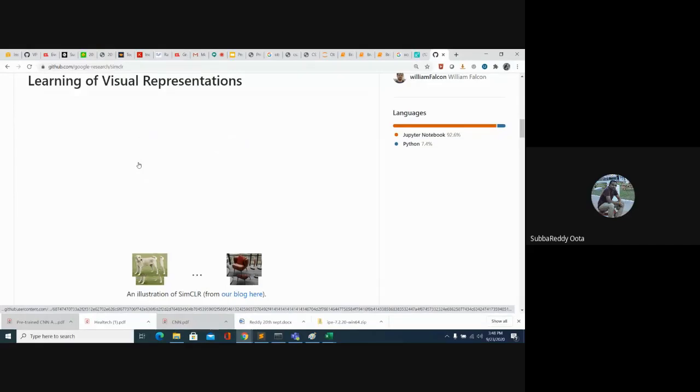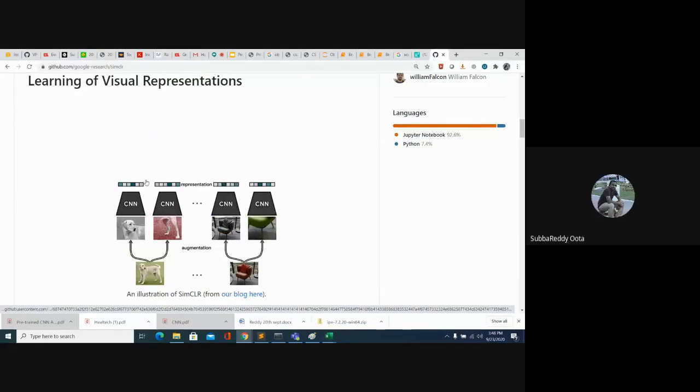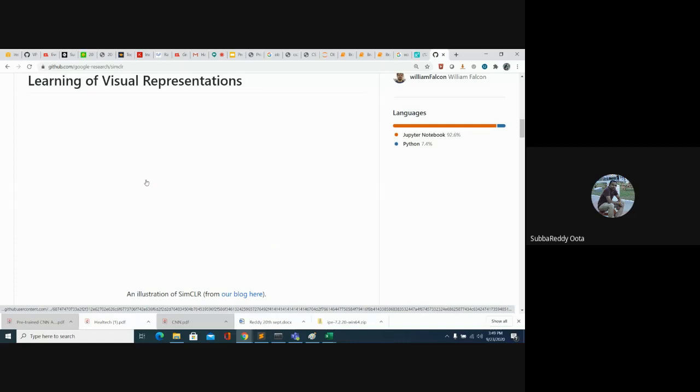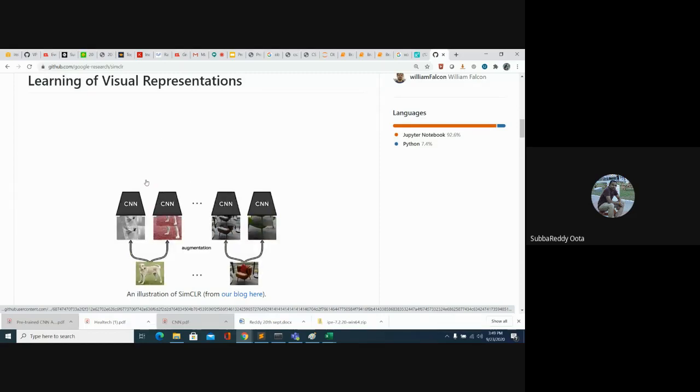What we are doing here is, in the embedding space, if the two representations attract each other, that means they are closer together. That means those two images look similar and belong to one category. If the representations repel each other, that means they vary a lot in the embedding space, so those two images belong to different categories. In that way, we can label the images automatically. So this is a self-supervised way to get the labels.